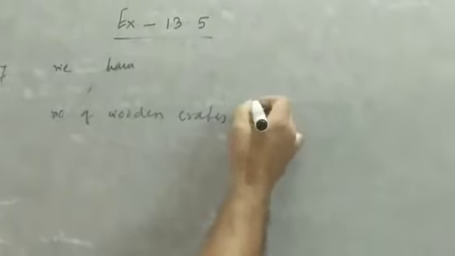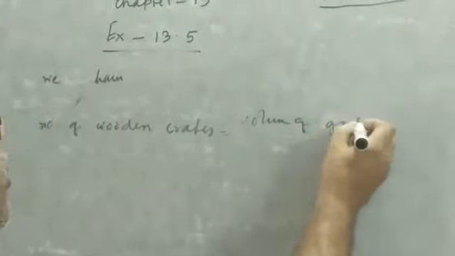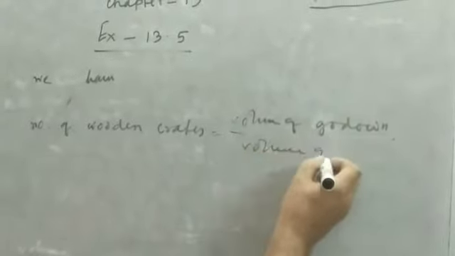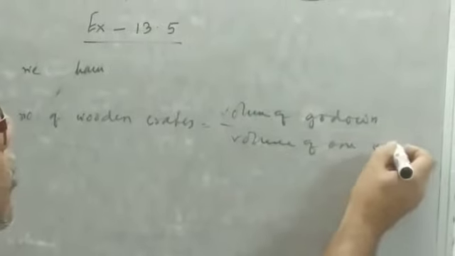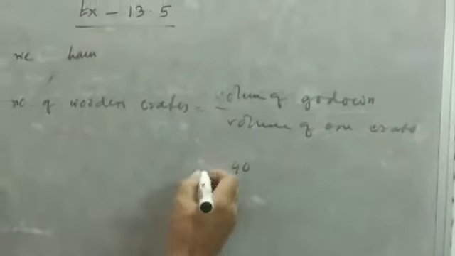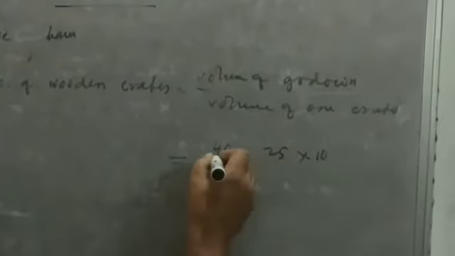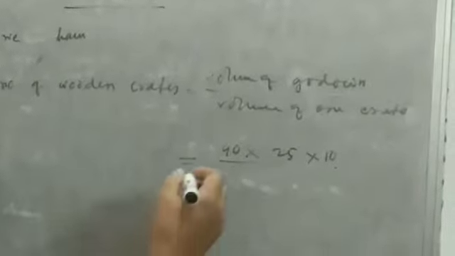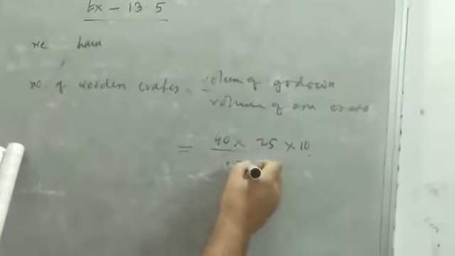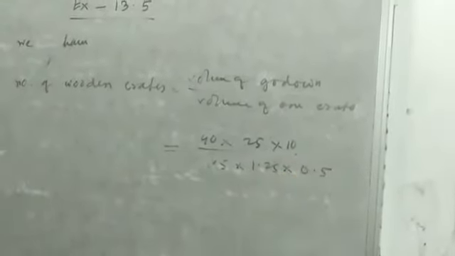You can write the volume of the godown divided by the volume of one crate. The dimensions of the godown are given, 40 into 25 into 10, divided by the dimensions of the wooden crate, 1.5 into 1.25 into 0.5. So this will simplify easily.